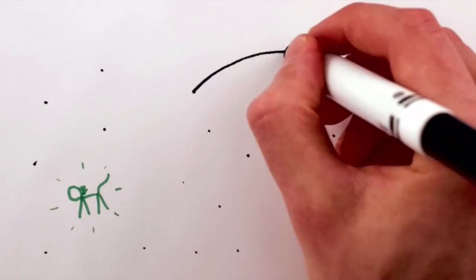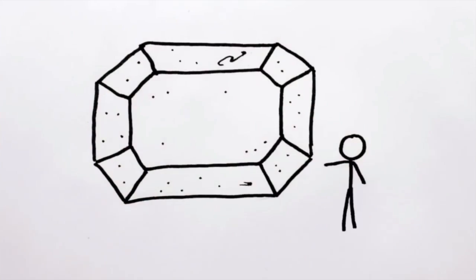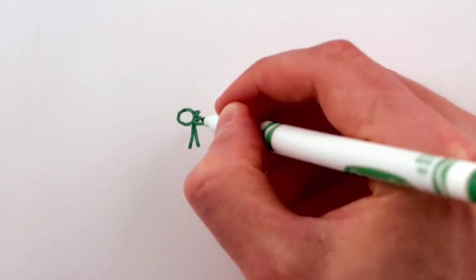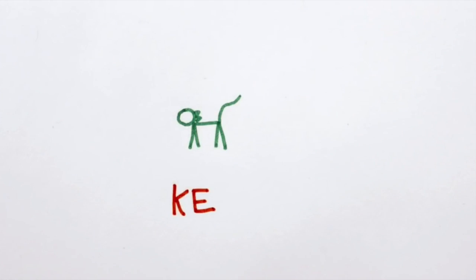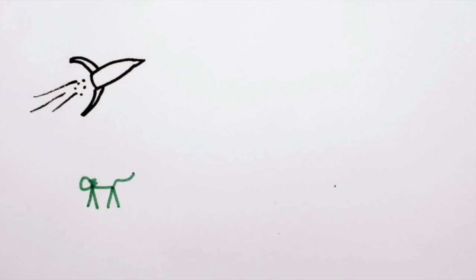Instead, I want you to imagine that you're in a rocket ship flying in space away from the cat. From your new perspective, you see the cat whizzing past you, and thus you have to give it some kinetic energy. And because it's the same experiment, but in a different perspective, you see the same flash that we talked about before, and so you subtract that energy from the cat's kinetic energy.